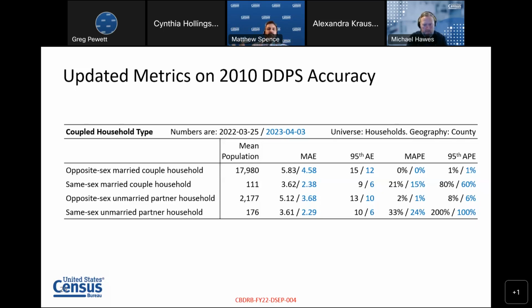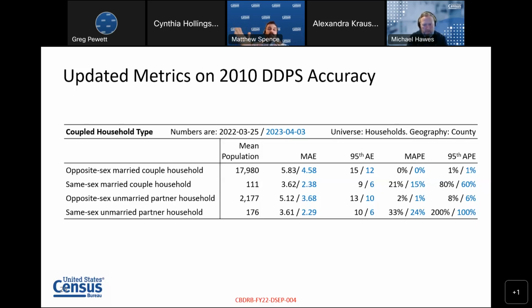You can see similar improvements at the 95th percentile absolute error. Even at the 95th percentile, 95% of counties have a change of 6 or fewer for the same-sex married couple household and the same-sex unmarried partner household. They're off by about 6 or fewer for 95% of counties. So we were happy to see that.